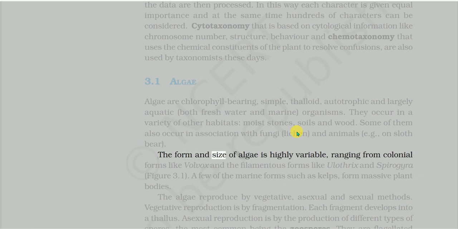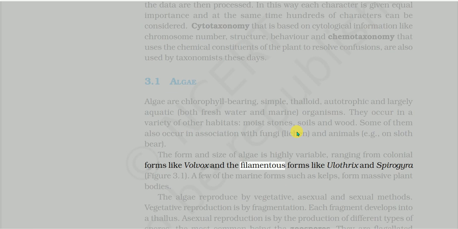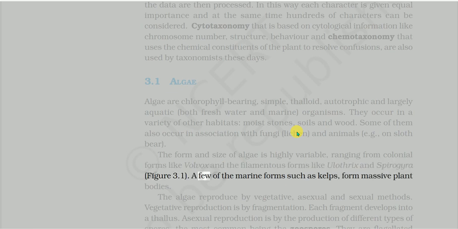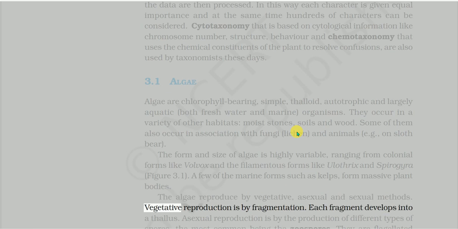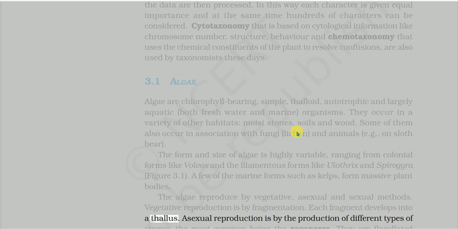The form and size of algae is highly variable, ranging from colonial forms like Volvox and the filamentous forms like Ulothrix and Spirogyra, Figure 3.1. A few of the marine forms such as kelps form massive plant bodies. The algae reproduce by vegetative, asexual, and sexual methods. Vegetative reproduction is by fragmentation. Each fragment develops into a thallus.